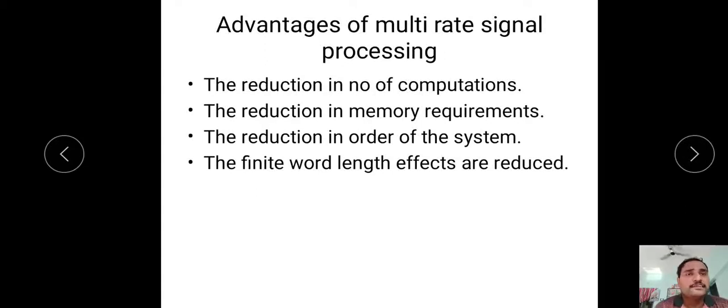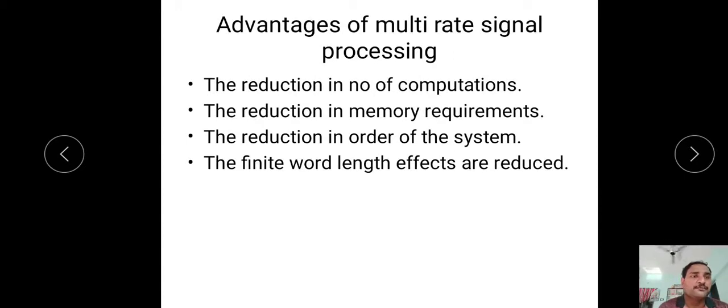And what are the advantages of multi-rate signal processing? In multi-rate signal processing, in the given system, we have a sampling rate converter. By using that sampling rate converter, we can change the sampling rate from one value to another value without affecting the system operation. By using this concept, we can reduce the number of computations required for sampling rate conversion. If we do sampling rate conversion in the analog domain, we have to use the sampling theorem, which requires more computations, but in multi-rate signal processing, the number of computations is reduced.